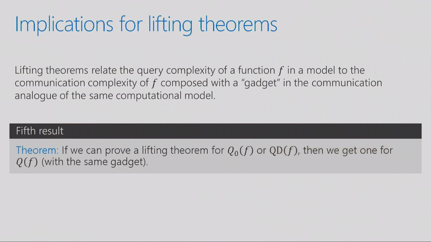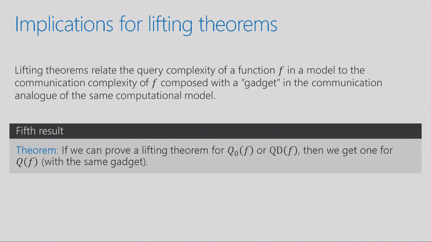Maybe it's not the easiest thing to describe in a few words, but what we show is this complexity measure QD, let's say maybe that's the easiest one to work with, has a curious property. For most complexity measures, if you compose them with an easy function, the complexity measure will only go up by a little bit if it does go up. QD can jump abruptly. You can compose it with a small function that has low complexity, but it can jump from whatever it was all the way up to quantum query complexity.